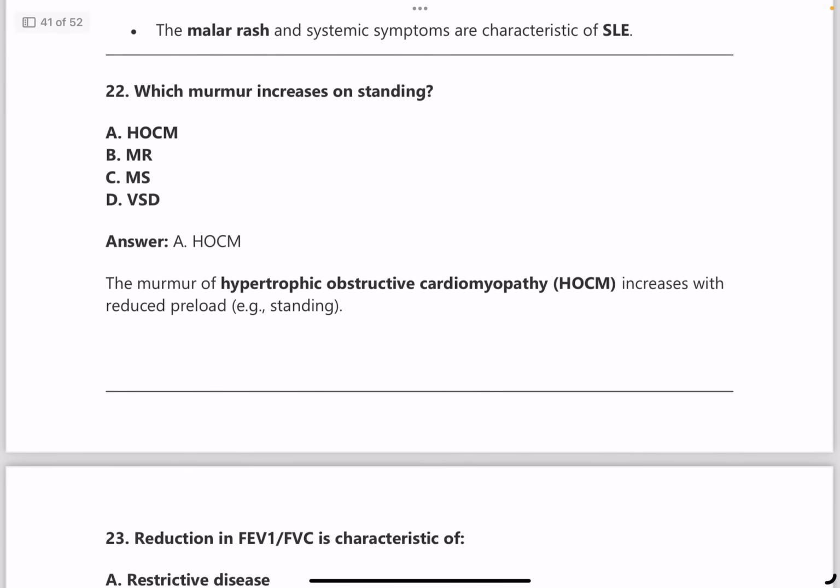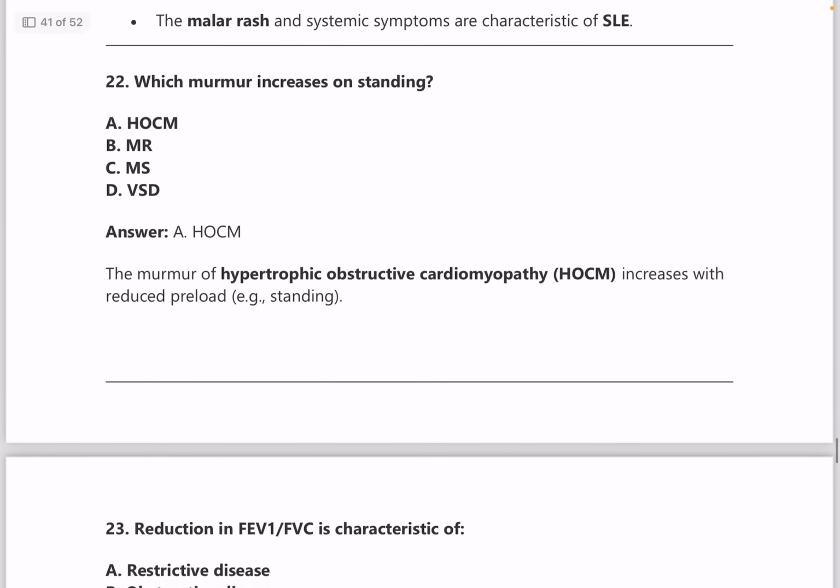Next, which murmur increases on standing? So again, murmurs, there's a table. Which murmur increases on standing, which murmur increases on squatting, which murmur increases on Valsalva. All this you need to have an idea. Questions keep repeating, and even in NEET PG 2024 a question was there. So please go through this.